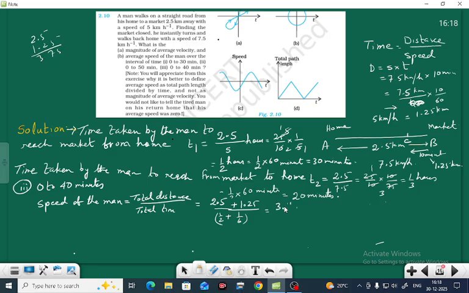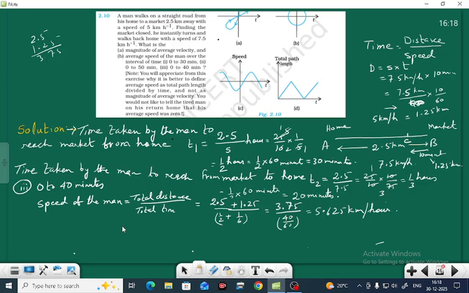Therefore getting 3.75. And what is the total time? Time is 40 minutes. Therefore you change it into 40 by 60 hours, right? If you calculate 3.75 by 40 by 60, we are getting 5.625 kilometer per hour. This is the speed of the man, the average speed of the man.